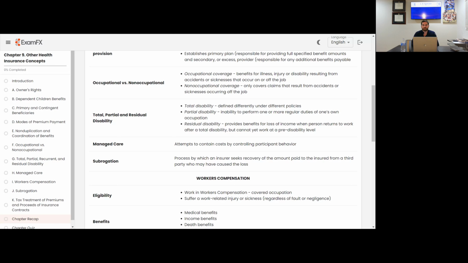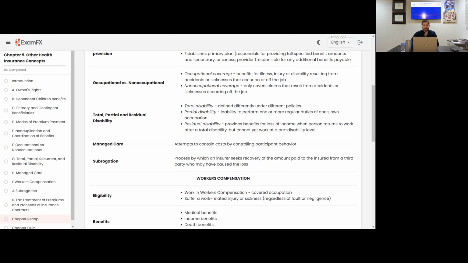Residual disability provides benefits for a loss of income when a person returns to work after a total disability, but cannot yet work at the pre-disability level. So you're returning to work, you're kind of in that partial disability area. They're going to provide you for the loss of income when you do return to work from a total disability, but you still cannot work as you were before you incurred that accident or sickness or whatever qualified you for that disability.